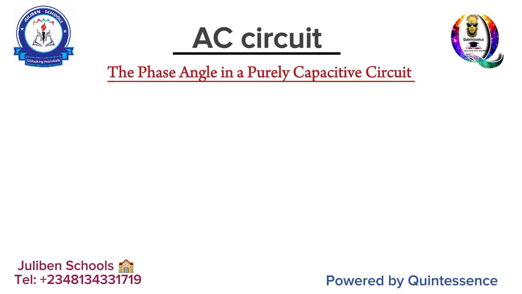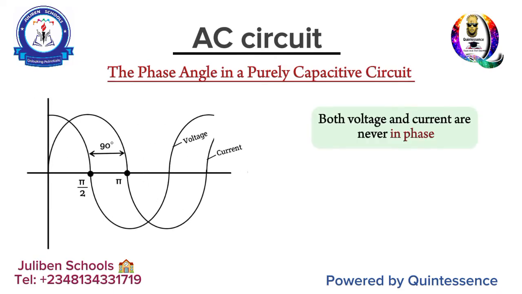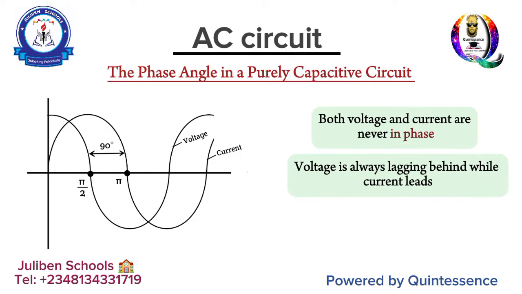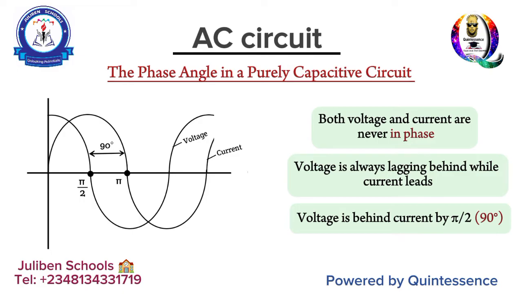Now, the gospel truth is that in a purely capacitive and a purely inductive circuit, voltage and current are never in phase. They are always out of phase. In a purely capacitive circuit, voltage is always lagging behind while current leads. When you say voltage lags, it means voltage is behind the current by an angle of 90 degrees, which is pi over 2.